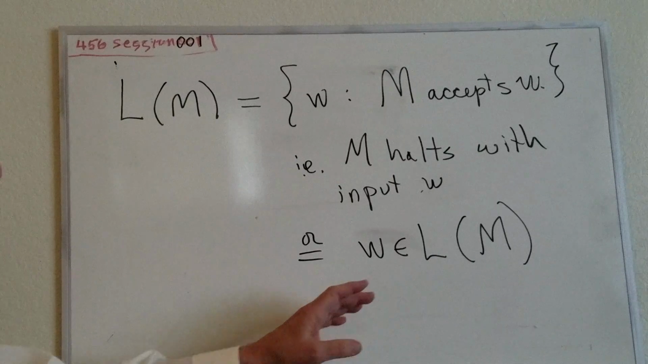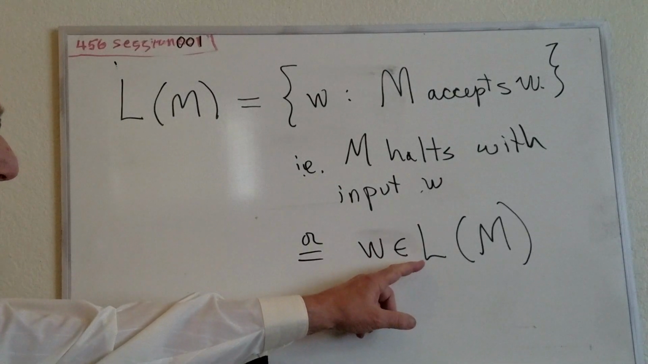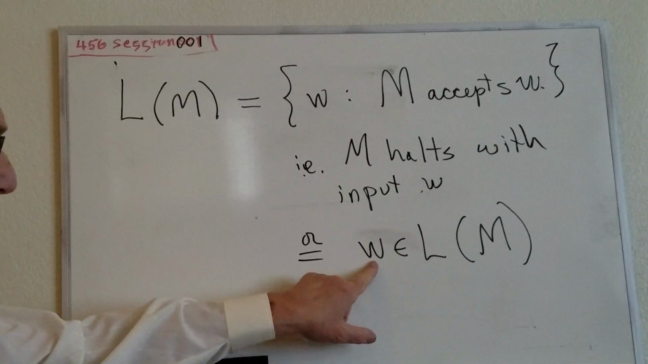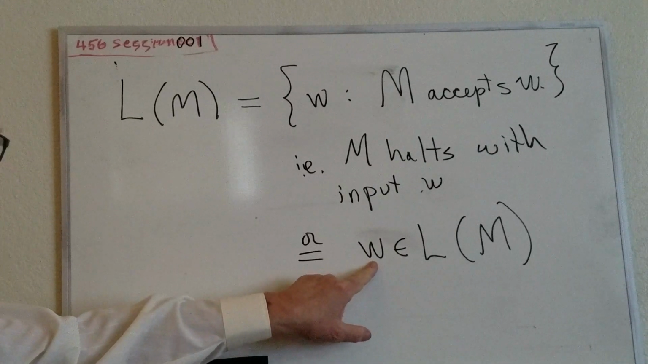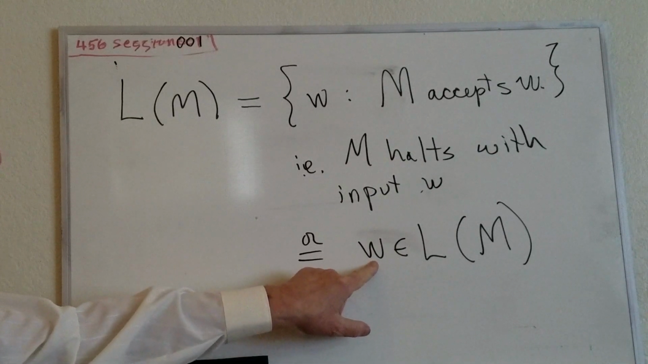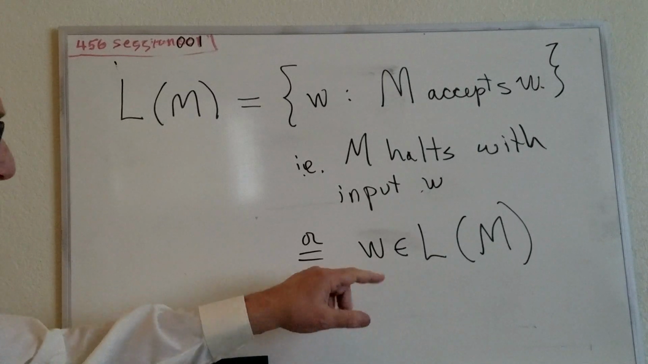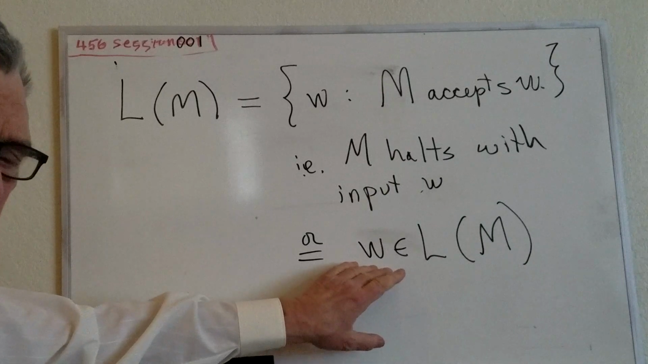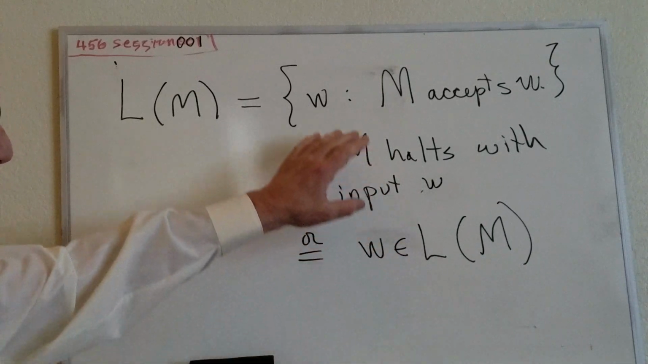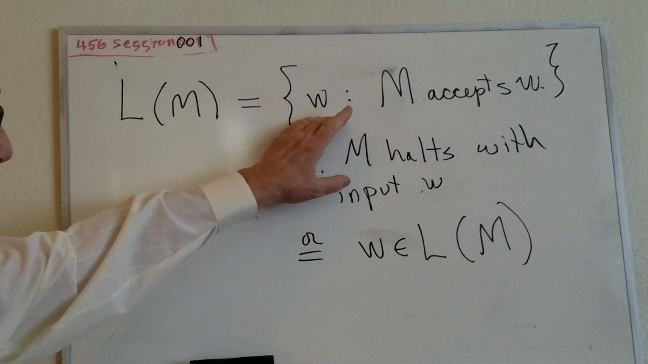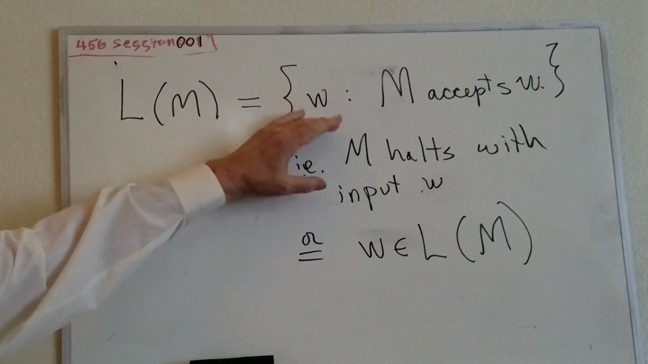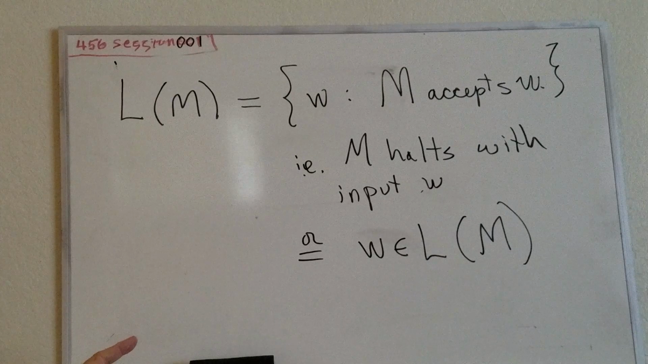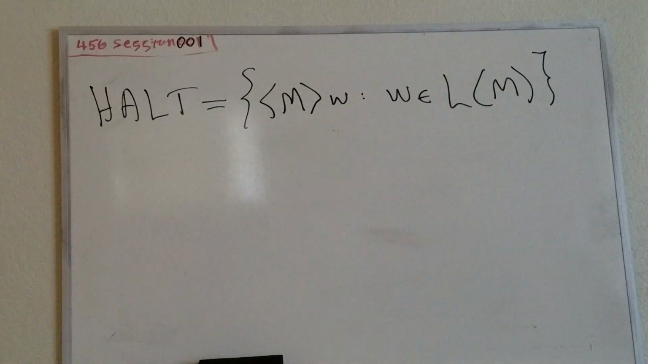Okay, for any Turing machine M, we can define L of M, the language accepted by M, to be all the strings which cause M to halt if given as an input. Now we'll say that if it halts with input W, we'll say that M accepts W. These are just different ways of phrasing it.